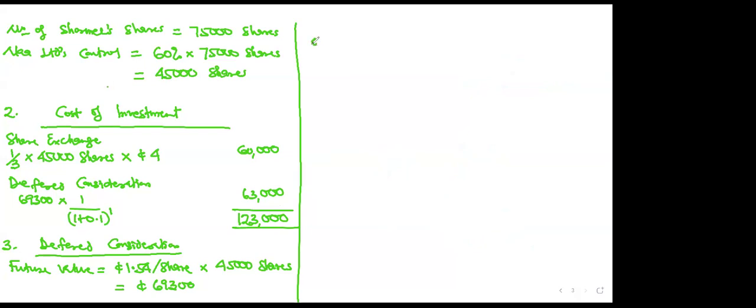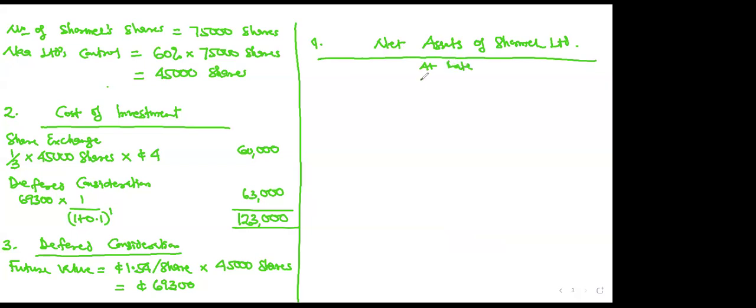Now, working for your net assets. Normally, when you are working the net assets, leave a full page for it because you don't know how long it can be. So net assets of the subsidiary, who is Shome, the net assets of Shome Limited. And then always take the net assets at the date of acquisition, and then at date of reporting. Some will do post-acquisition, forget about it. It's not necessary. What is necessary is you have your net assets at date of acquisition and date of reporting. I'll tell you why it will not be so necessary there.